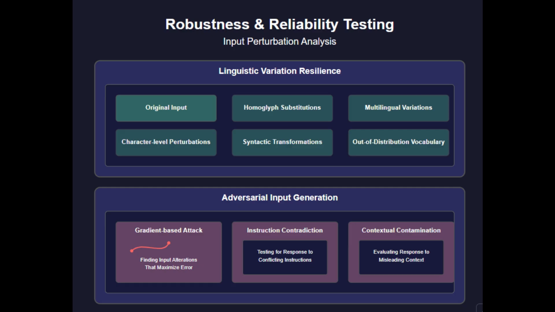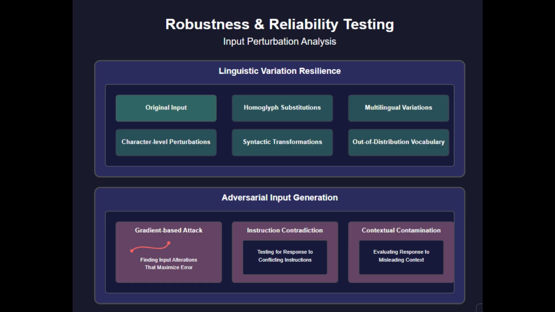Out-of-distribution vocabulary handling assesses performance on technical terms, neologisms, and specialized jargon absent from training data. This reveals a model's ability to reason about unfamiliar concepts using contextual cues. For more targeted assessment, adversarial input generation identifies systematic vulnerabilities. Gradient-based attack methods, applicable to white box models, reveal optimization pathways that maximize error rates. These techniques help uncover potential failure modes that standard testing might miss.